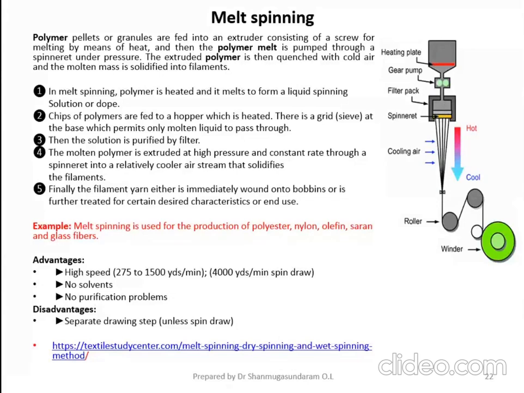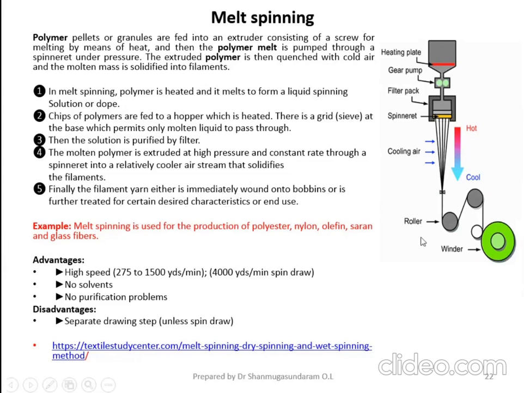It will remove the impurities. Similarly, here also you are removing the impurities present in the molten polymer. Then the solution is purified by means of the filter. The molten polymer is extruded at a high pressure at a constant rate through a spinnerette into a relatively cooled air stream. Then it solidifies into filaments. Finally, the filament yarns are either immediately wound onto a bobbin, or further treated with some other finishing agent depending upon the end use.